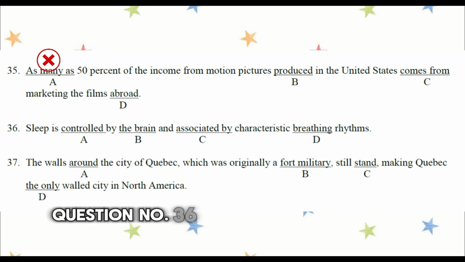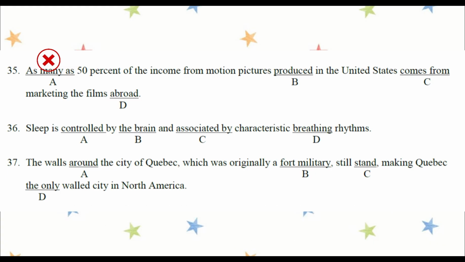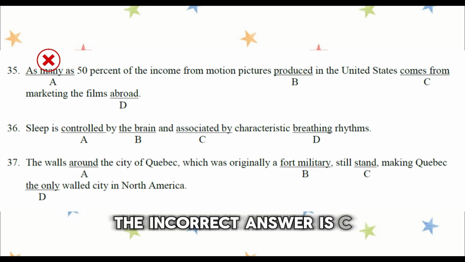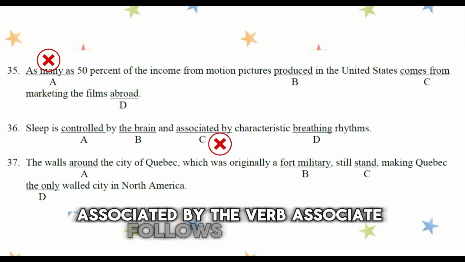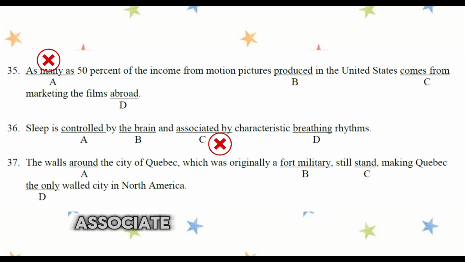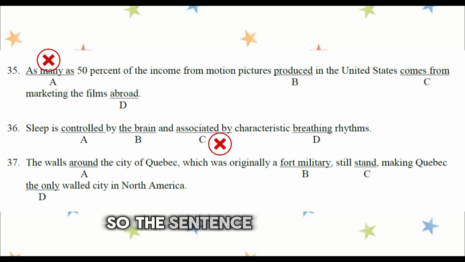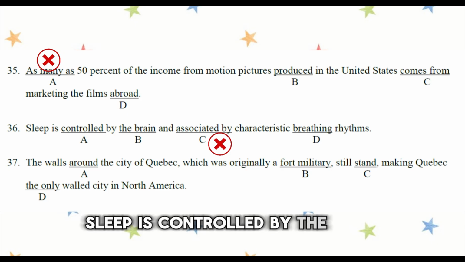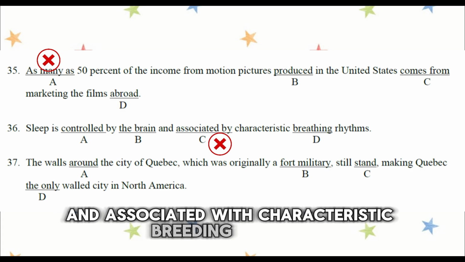Question number 36. Sleep is controlled by the brain and associated by characteristic breathing rhythms. The incorrect answer is C, associated by. The verb associate follows this pattern: associate with, not associate by. So the sentence should say, sleep is controlled by the brain and associated with characteristic breathing rhythms.